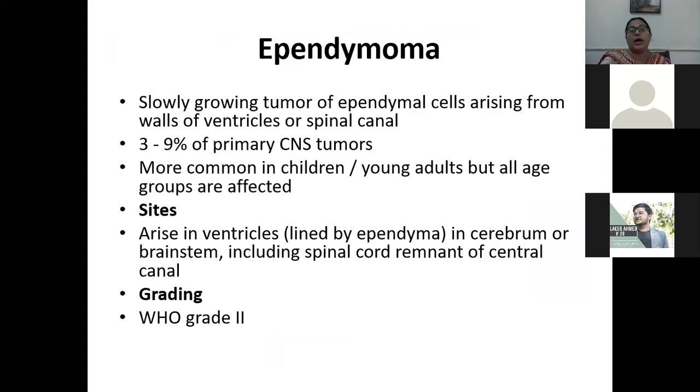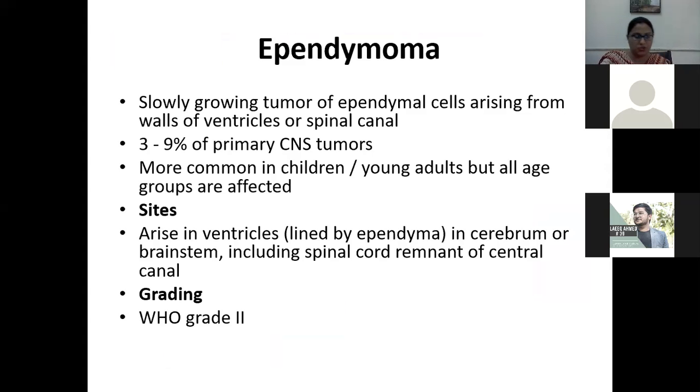So now ependymoma. Beta, ependymoma is a slowly growing tumor of ependymal cells arising from the walls of the ventricles or spinal canal. Ependymoma is mostly seen in ventricles, and it is 3 to 9% of primary CNS tumors. It is more common in children.